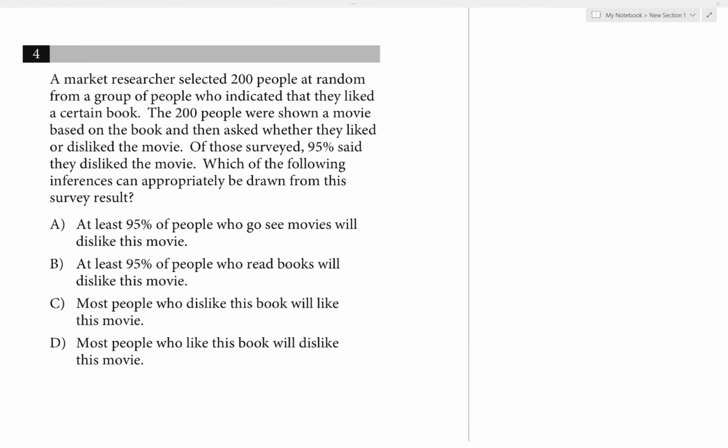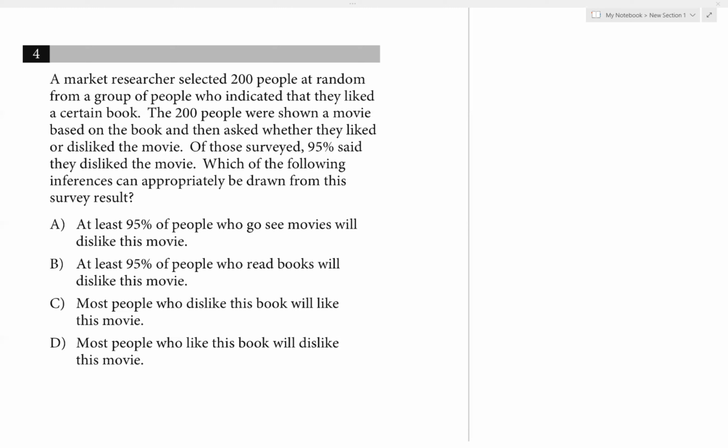Okay, so a question like this, we're trying to interpret the result of the survey, right? For these ones, we always want to pick the best answer. Some of these answers maybe we could argue for, and we can say it could be true. But for this type of question, we want to pick the answer that's most likely correct, the most acceptable answer based on the information that we have.